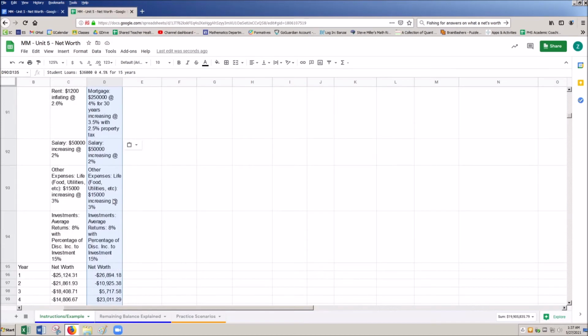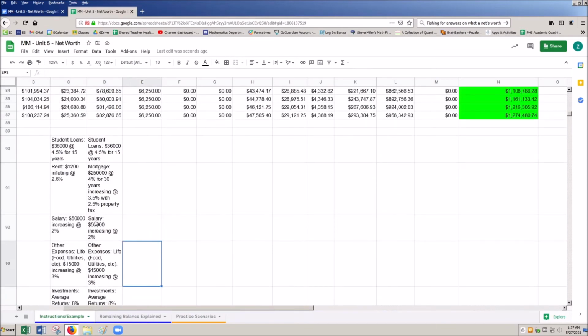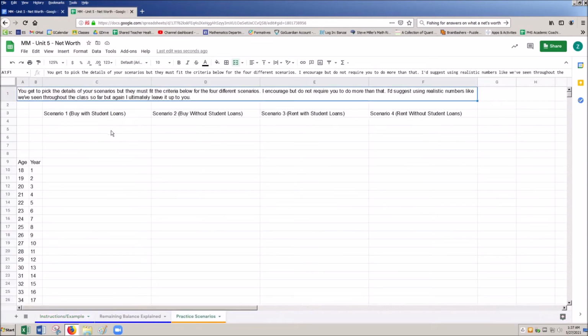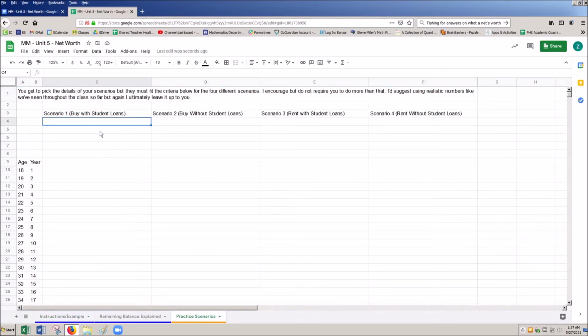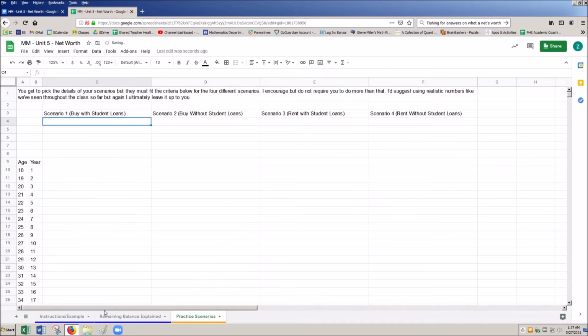So I now have my scenarios, which I can clearly see here. I say clearly, but it's kind of annoyingly formatted. On the practice scenarios for you guys, the columns are wider, so it's much easier to read the stuff. If I were to paste it here, I would just do the same thing, and we can see it's much easier to read, just as a little FYI for you.